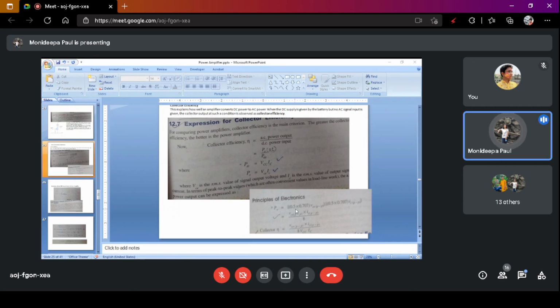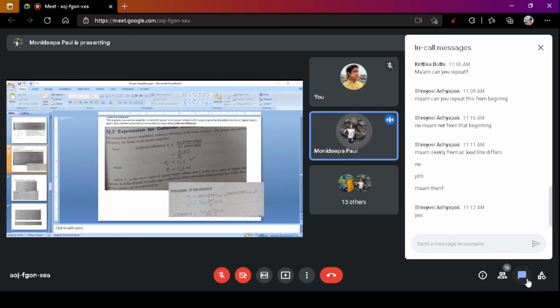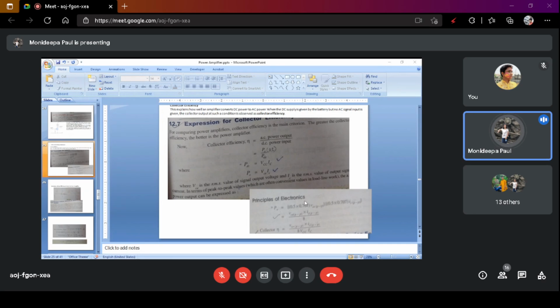First we find the peak voltage, that is from the datum line to the maximum positive peak. Due to this, we use the 0.5. Then we convert it to the RMS value, that is Vmax by √2 is equal to the RMS value. This 1/√2 is equal to 0.707. In this way, we convert this voltage and current into RMS voltage and RMS current. So collector efficiency is equal to this.